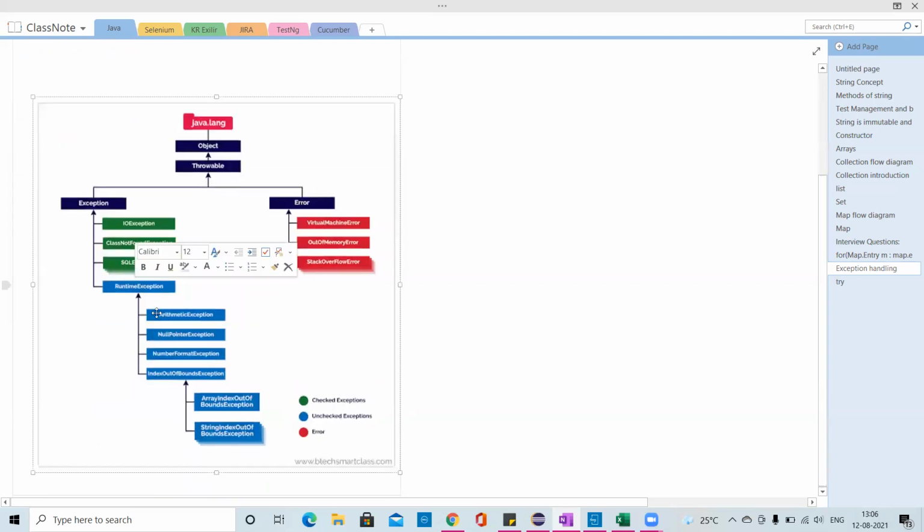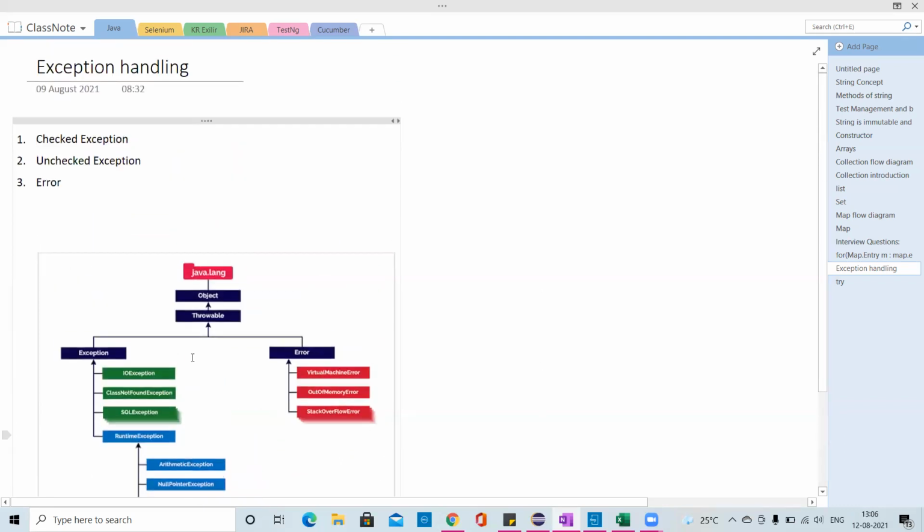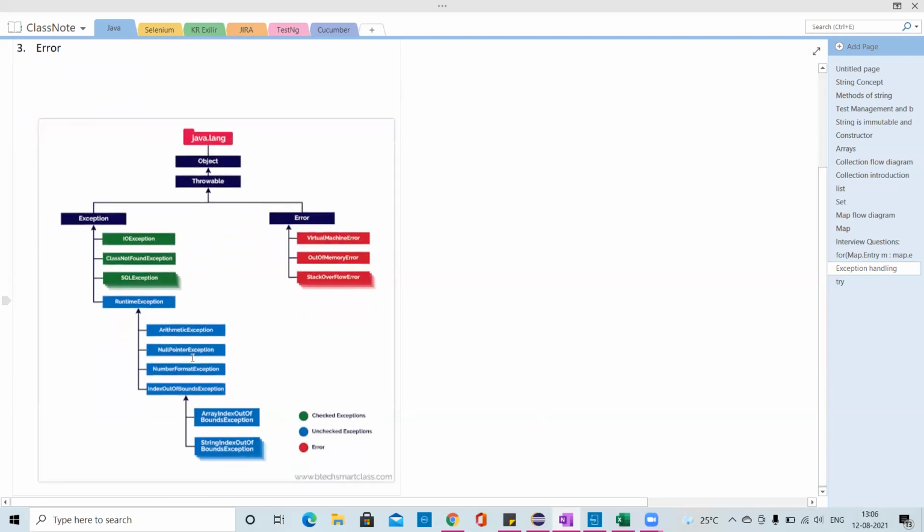Runtime exceptions are things like arithmetic exception, null pointer exception, and array index out of bound exception. These are your unchecked exceptions. While coding you will not get any error normally. When you run the program, it will throw an exception stating that this is a null pointer exception or array out of bound exception. We'll see one by one how we can see this in the form of coding.